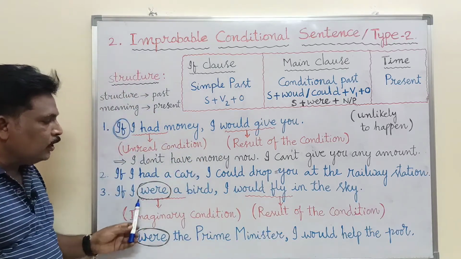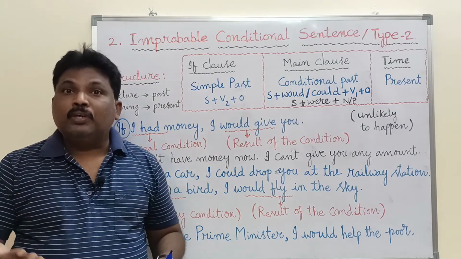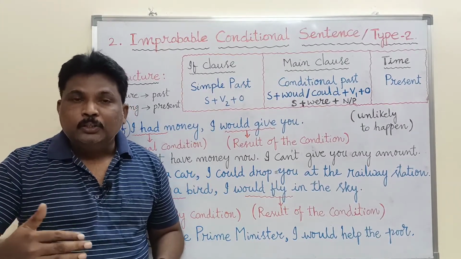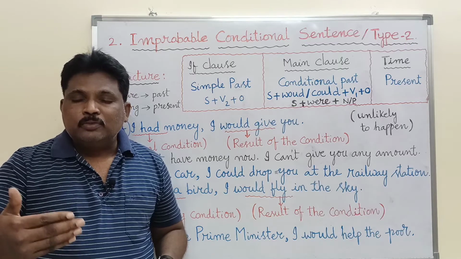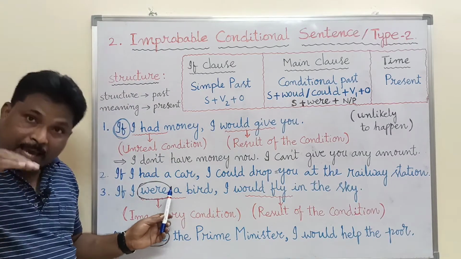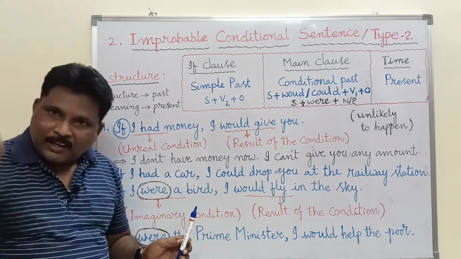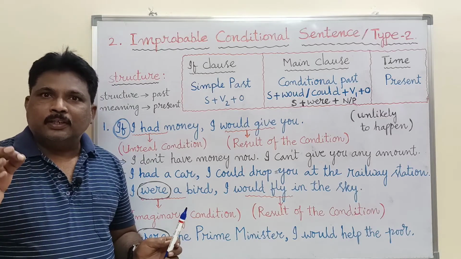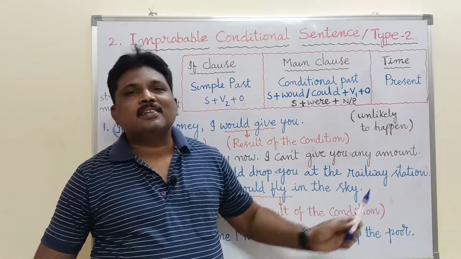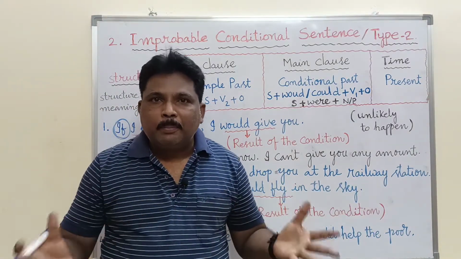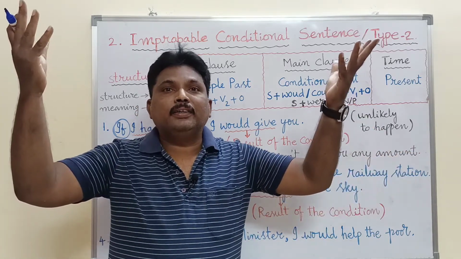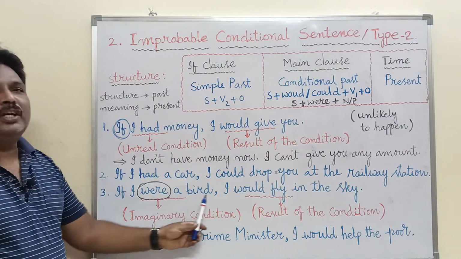But when we say, if I were a bird, it means for the time being, you imagine, if I were a bird, you are just requesting the people to imagine for a little while that I were a bird. If it happens so, but it doesn't happen, it is highly impossible to become a bird. It is not seen even in the history also. So if I were a bird, I would fly in the sky. I am not a bird. I cannot become a bird. It is highly impossible to become a bird. So it is not possible to fly high in the sky. So this is called imaginary condition.